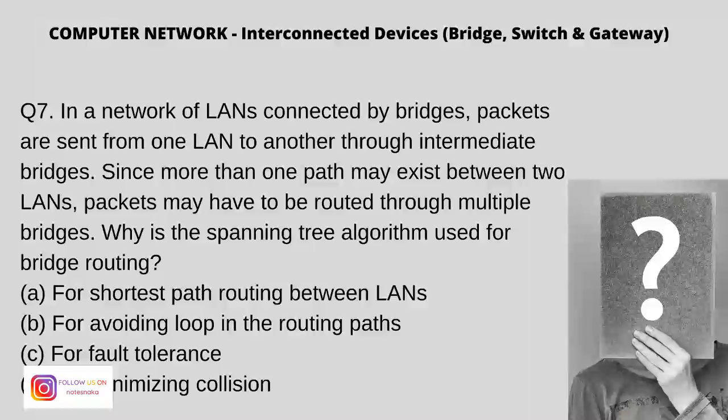Now moving on to question 7. In a network of LANs connected by bridges, packets are sent from one LAN to another through intermediate bridges. Since more than one path may exist between two LANs, packets may have to be routed through multiple bridges. Why is spanning tree algorithm used for bridge routing? For shortest path routing between LANs, for avoiding loop in routing paths, for fault tolerance, and for minimizing collision.